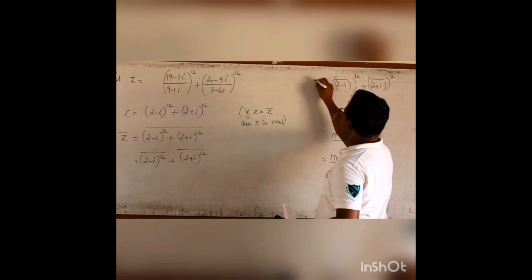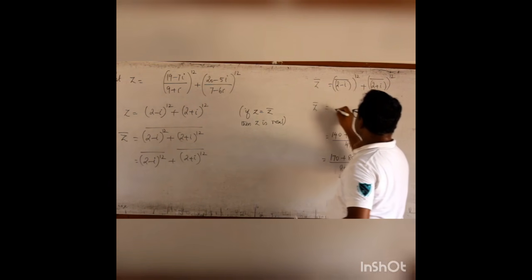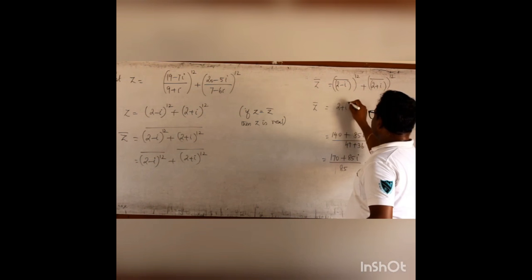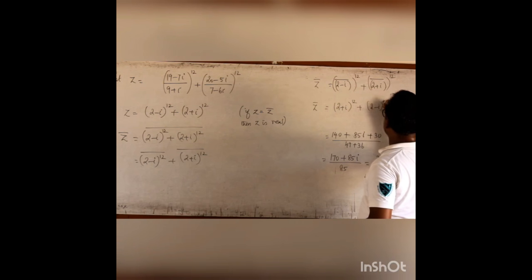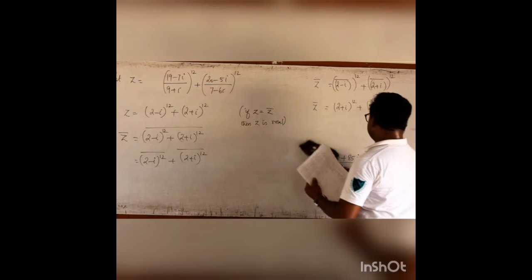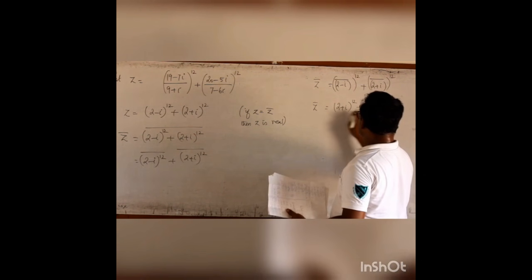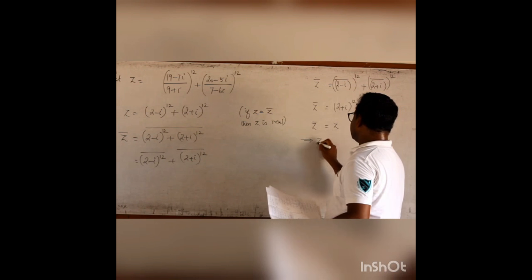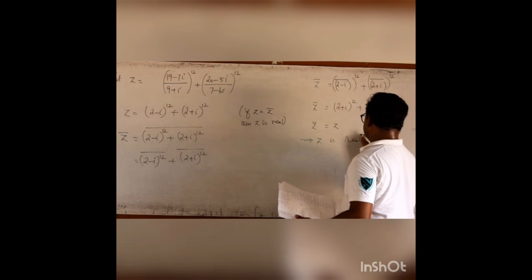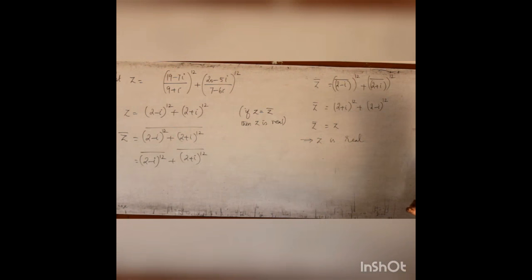This is our Z bar. So Z bar is, the conjugate is 2 plus i whole power 12, and here the conjugate is 2 minus i whole power 12. But whatever it is, it is our Z once again. So Z bar is Z. Then this implies Z is real. So with that, exercise 2.4 is over.